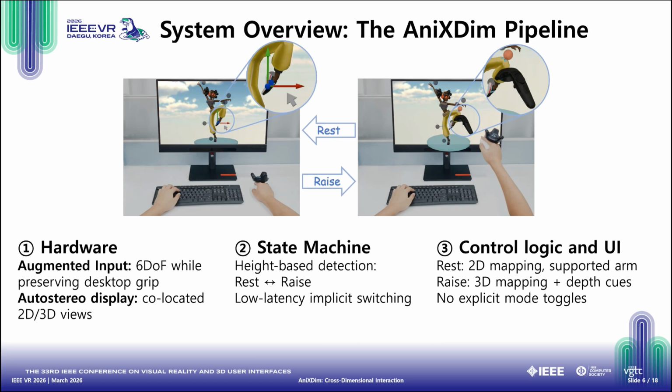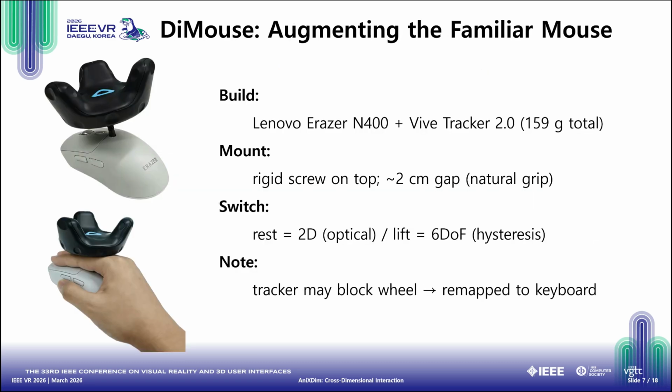Meet AniCrossDim. Our system pipeline consists of three main pillars. First, the hardware. We augment input devices to support 6 degrees of freedom while preserving the traditional desktop grip, paired with an auto-stereoscopic display. Second, the state machine. We use a height-based detection system to enable implicit switching. Finally, the control logic. Resting the device triggers standard 2D mapping, while raising it activates 3D spatial mapping.